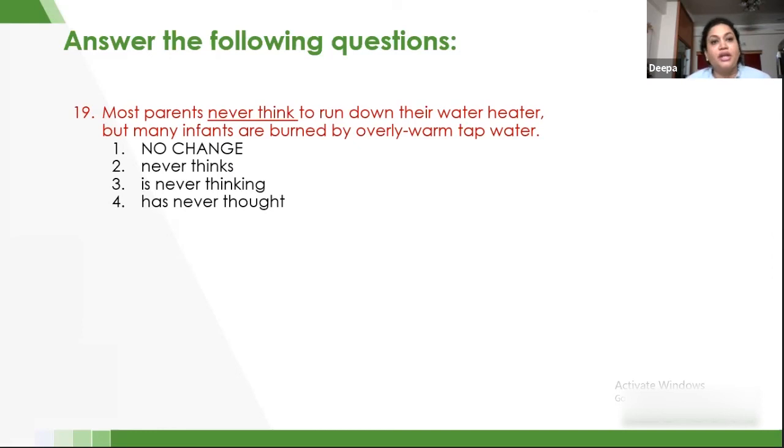Now here we are talking about most parents. Parents is plural number. So therefore, no change is the right option. So these are very minute things that you have to take into consideration whenever you are using the subject-verb agreement.